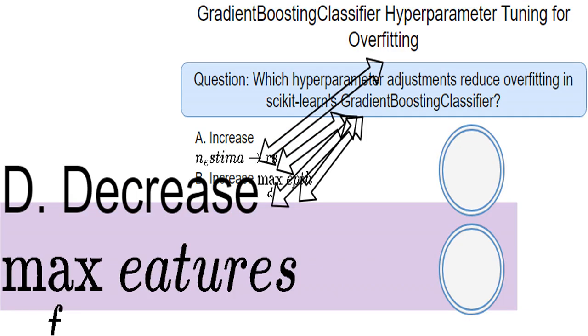I think decreasing max_features is a great way to fight overfitting. Imagine your model is like a student cramming for a test. If you give it too many facts, features, it might memorize them all but not really understand the subject. By limiting the number of facts, features, it can look at once, I'm forcing it to focus on the most important things, leading to better generalization and less overfitting.